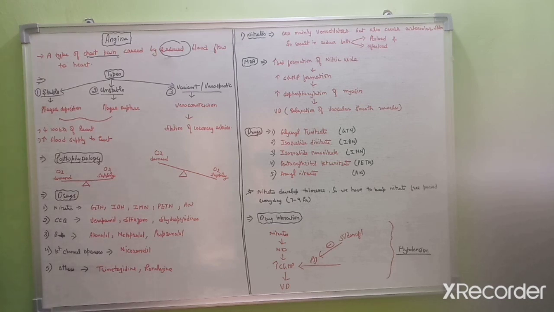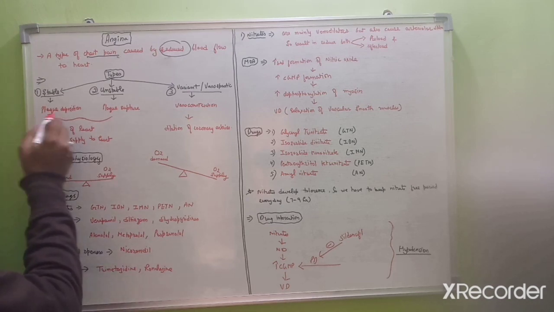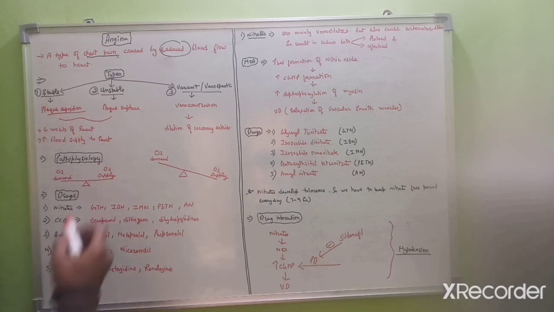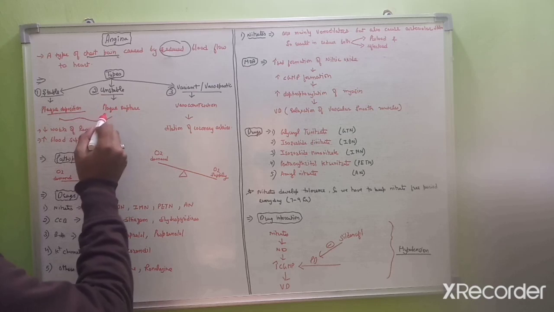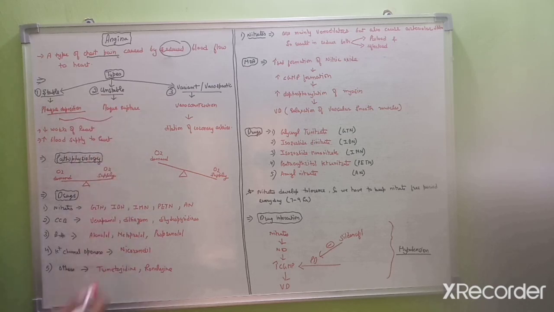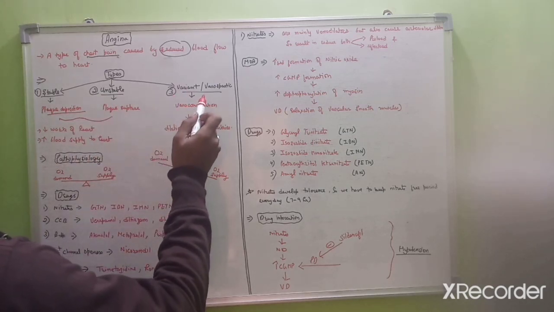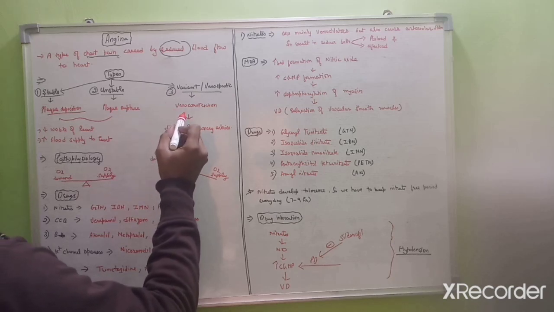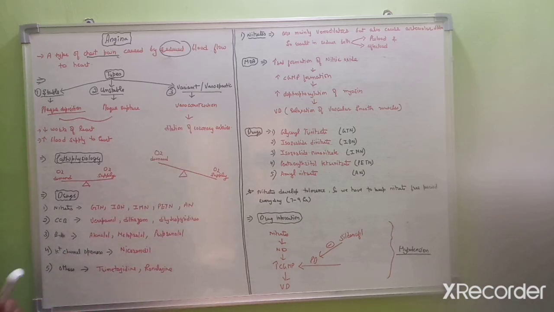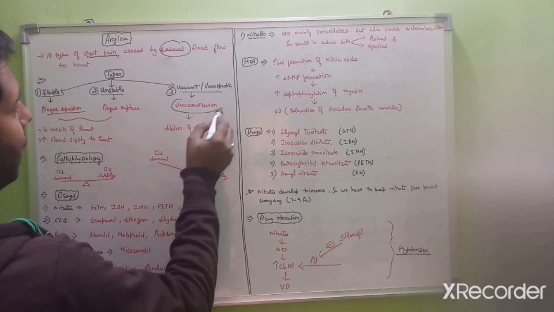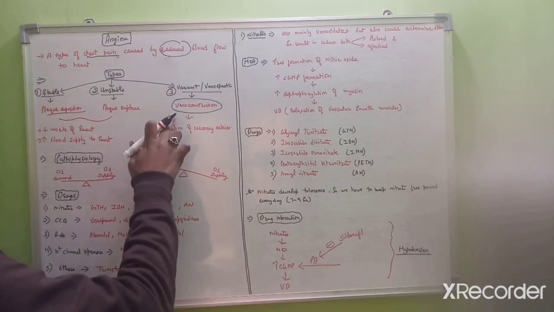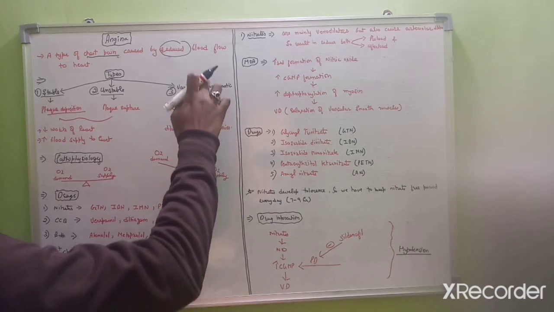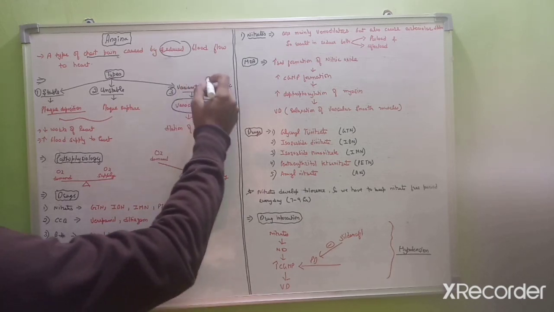There is a deposition of plaque in the stable angina, and in the unstable angina the deposited plaque gets ruptured, and in the vasospastic or variant angina there is a vasoconstriction of the main coronary arteries. So this constriction of the main coronary artery will trigger the vasospastic angina.